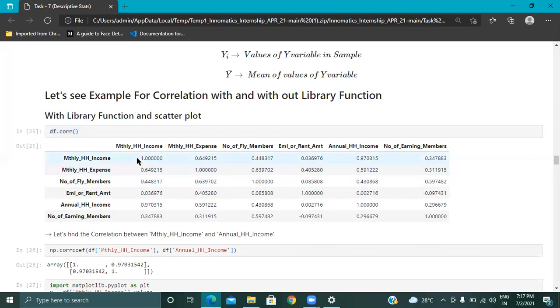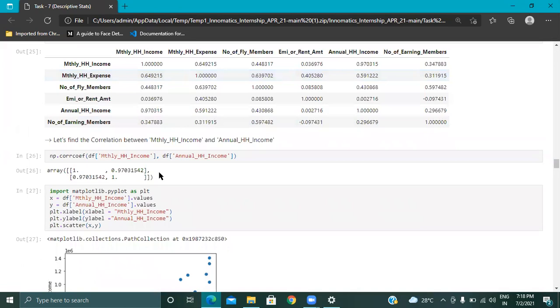See, when we find the correlation, we get this output. When we see the monthly income, we have a positive correlation. When we compare monthly income with respect to expenses, it is 0.64. It means it has about a 50% relationship between income versus expenses. If you want to correlate only two columns, such as monthly income versus annual income, we can see this. This is the output.